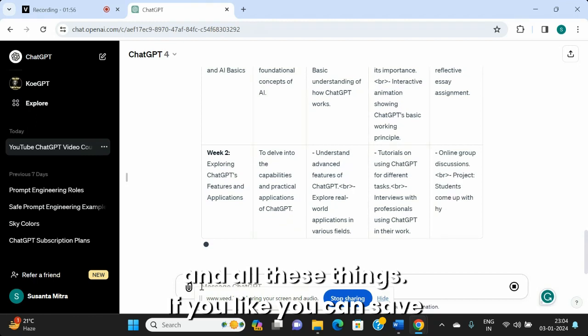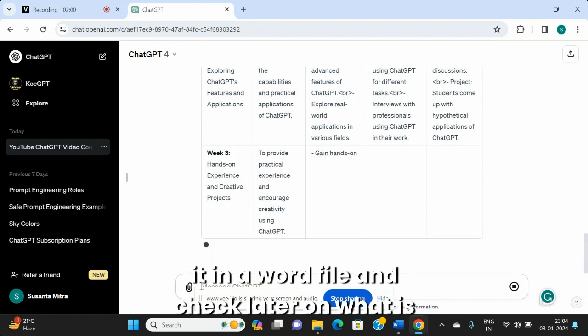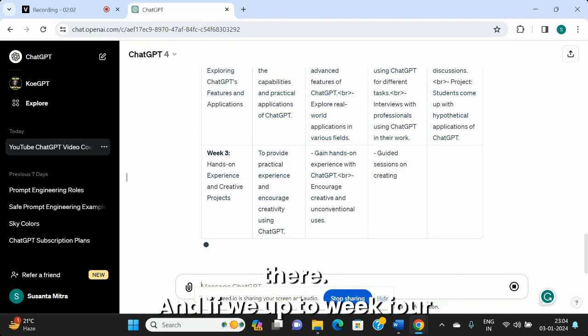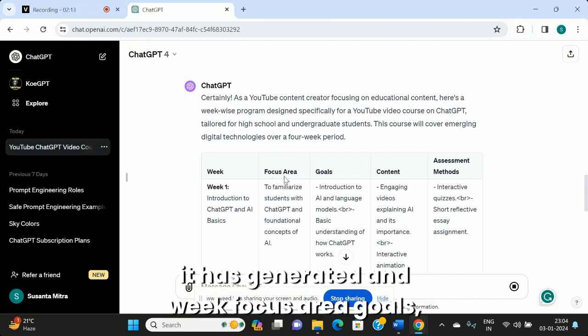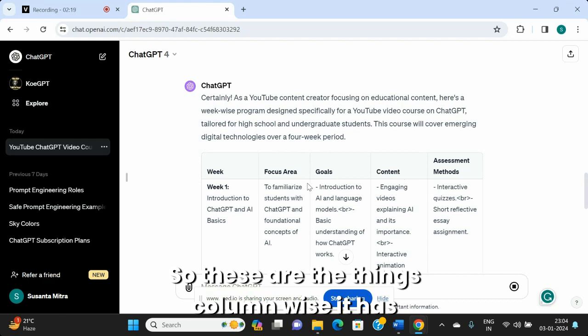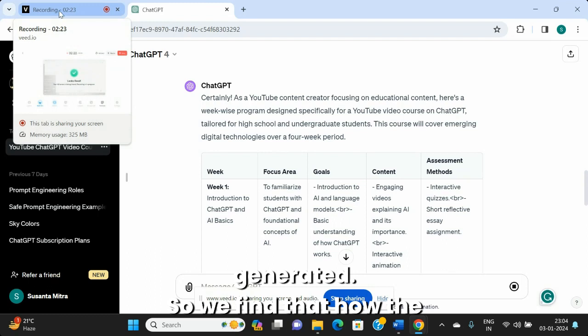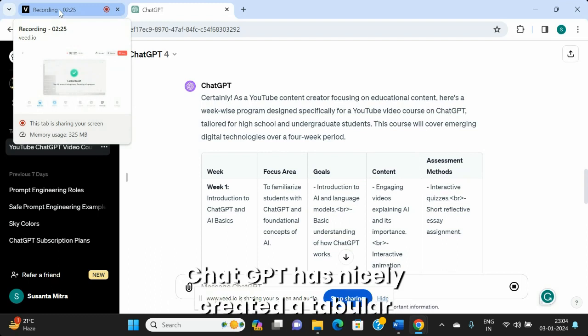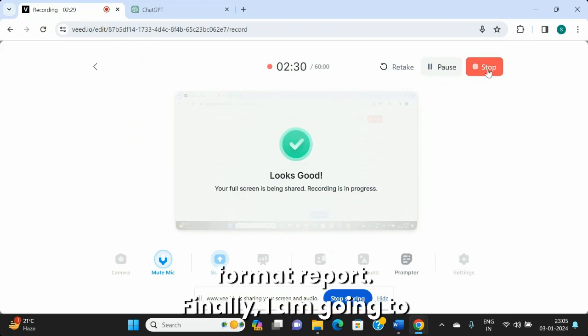If you like, you can save it in a Word file and check later on what is there. Up to week 4 it has generated, with week, focus area, goals, content, and assessment methods. So these are the things column-wise it has generated. So we find how ChatGPT has nicely created a tabular format report.